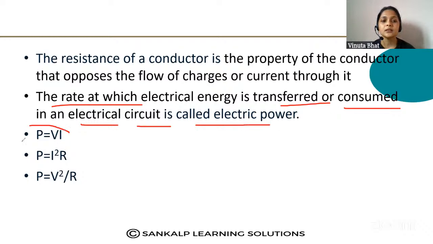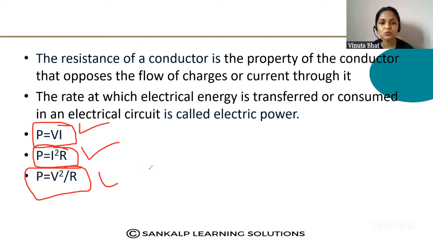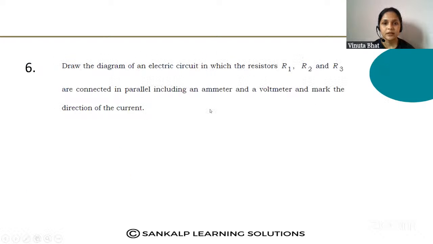And what are the formulas used to calculate the electric power? You know that P is equal to VI. This is the common formula we use, and P is equal to I square R, and P is equal to V square divided by R. These are the three formulas used to find the electric power. P is equal to VI, P is equal to I square R, P is equal to V square by R. Okay. Next question.